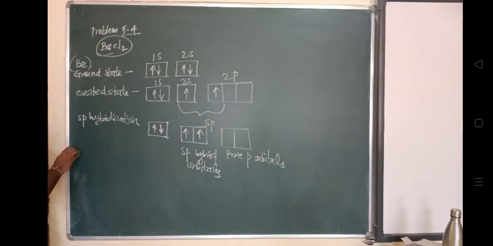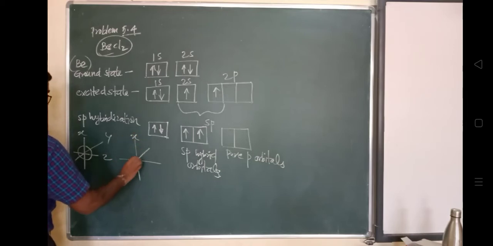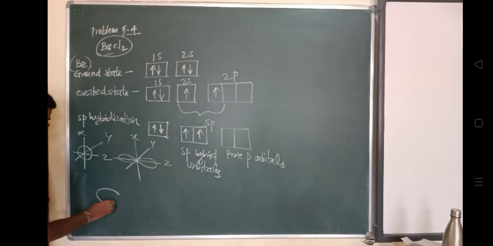The sp hybrid orbitals of beryllium form a linear arrangement along the z axis, one lobe smaller and one larger.